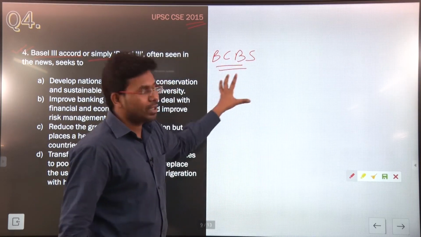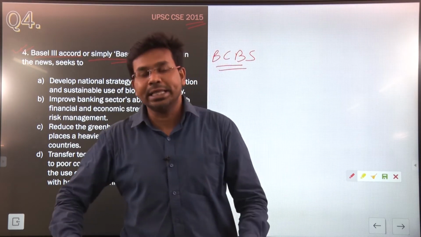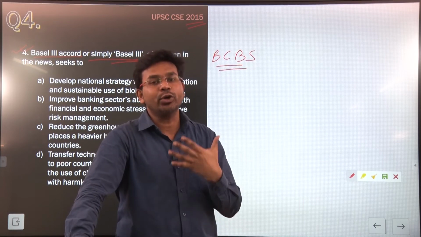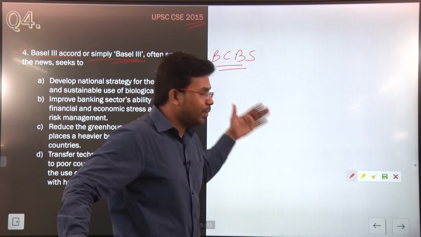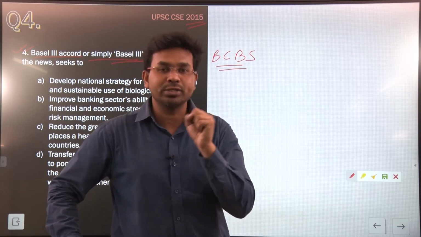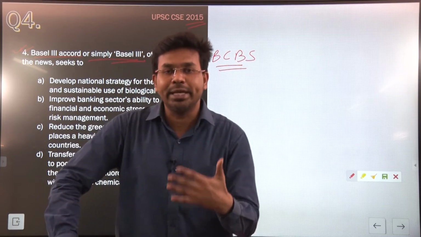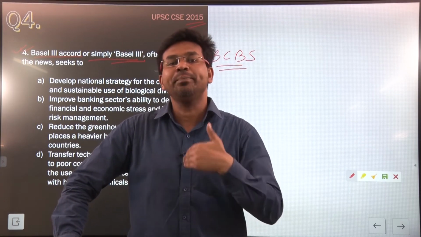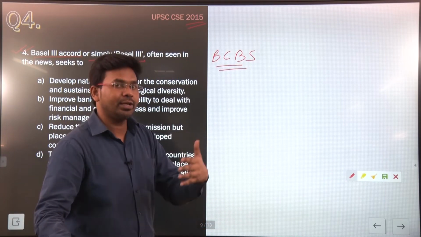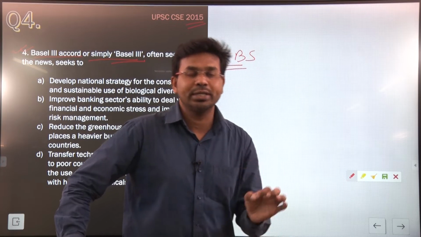And why was this committee brought into the picture? Because they wanted to take measures so that the economies of the member countries can be stabilized, so that they can eliminate those risks that can put the banking sector or the economy into turmoil. We can manage the risk before something unprecedented happens to an economy.